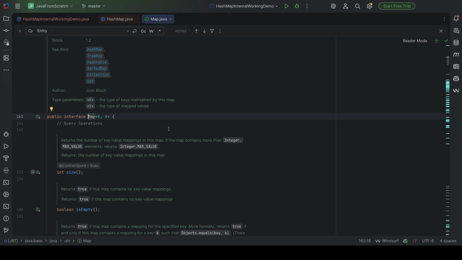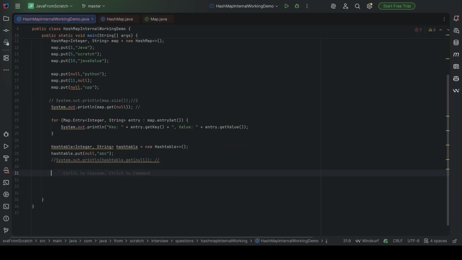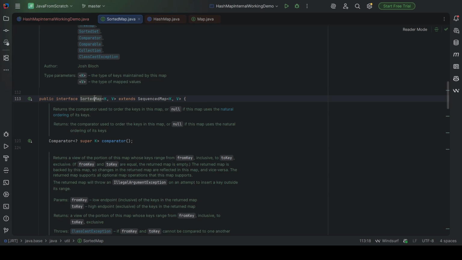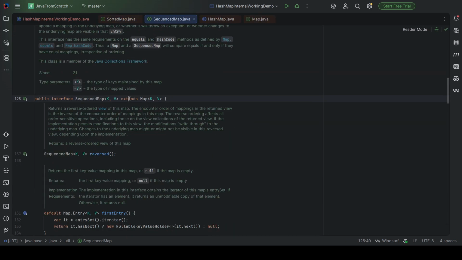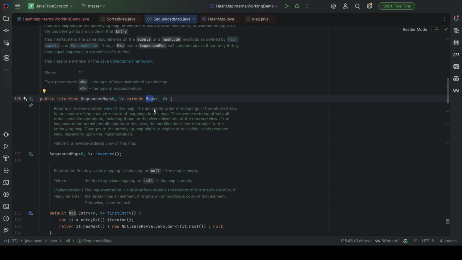And if we go to SortedMap, which is extending SequencedMap, and if you go to SequencedMap, which is also internally extending the Map interface. So if you see this diagram, SortedMap is also extending the Map interface.